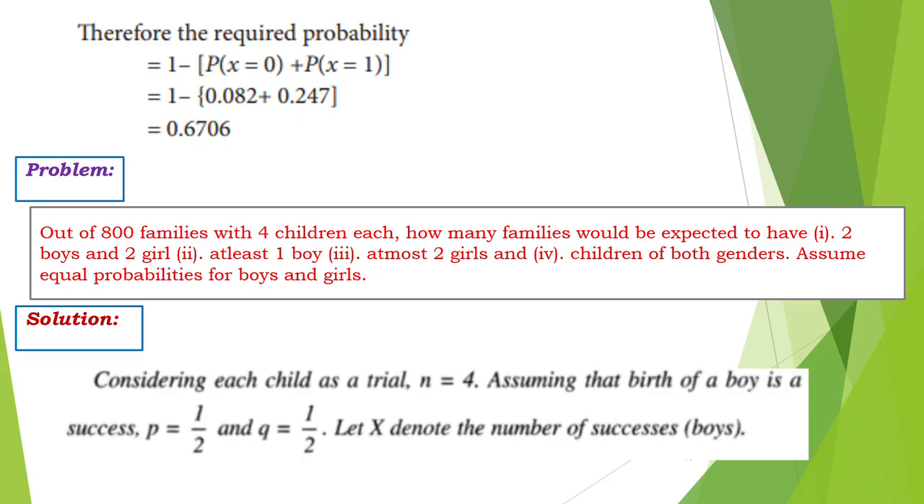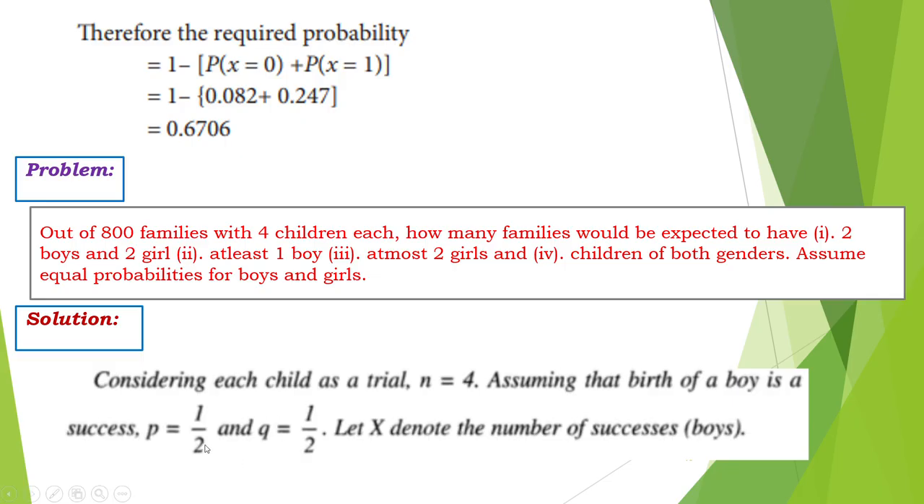In the next problem, out of 800 families with 4 children each, how many families would be expected to have 2 boys and 2 girls, at least 1 boy, at most 2 girls, and children of both genders? Assume equal probability for boys and girls. Understand the last line: we have to assume probability is equally split. That means P is equal to 1 by 2 and Q is equal to 1 by 2. Here, totally 800 families. But first we have to solve it for only one family by considering 4 children. So N is equal to 4.